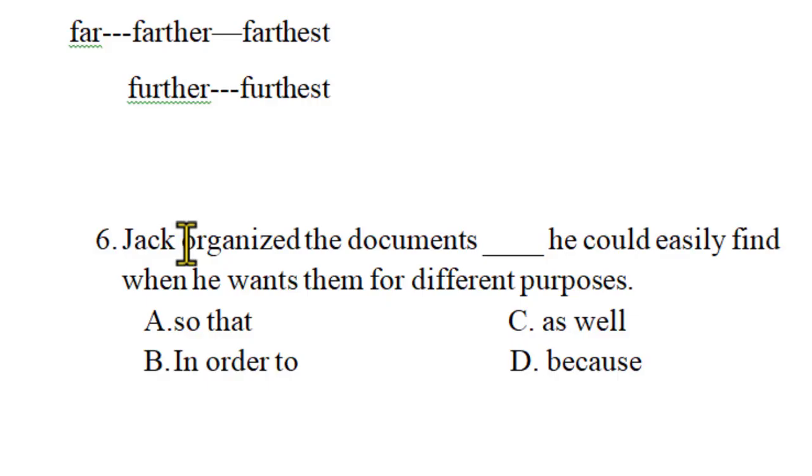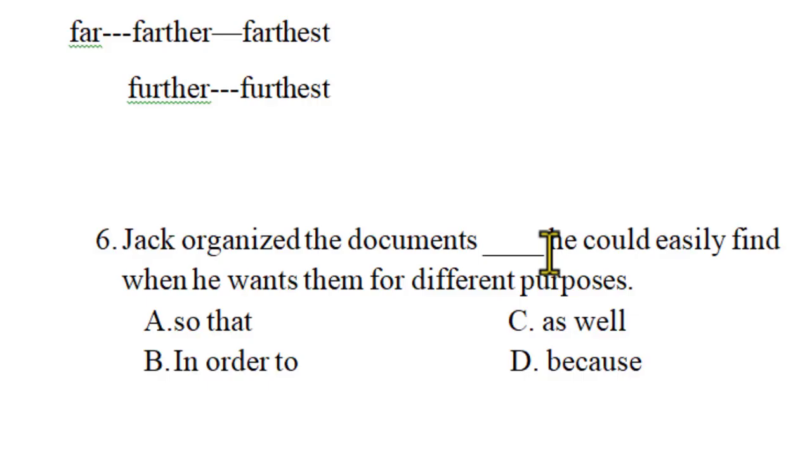Here, Jack organized the documents, which is simple past, and the that clause should have a modal verb, such as could, might, should, would. Why did Jack organize the documents? So that he could easily find them when he wanted them for different purposes. He has a purpose for organizing the documents.